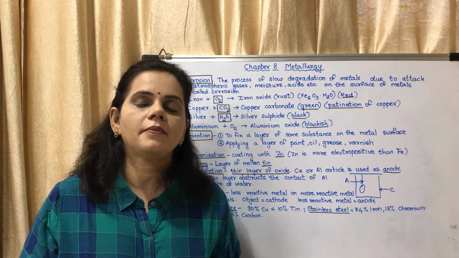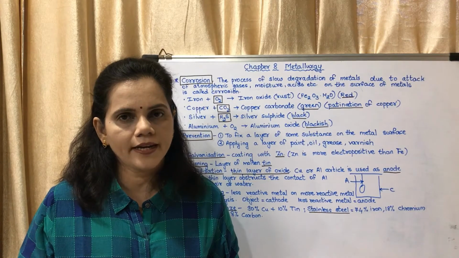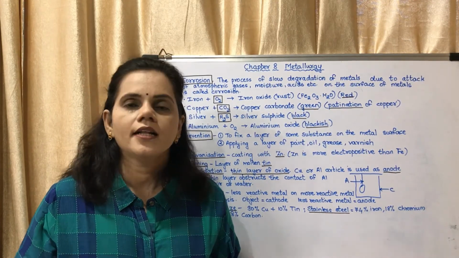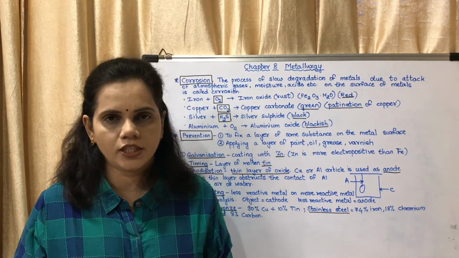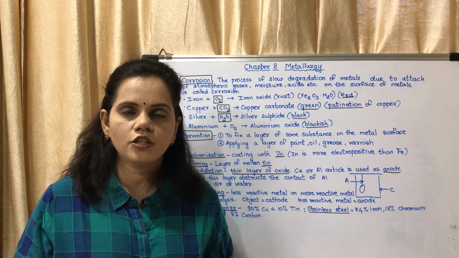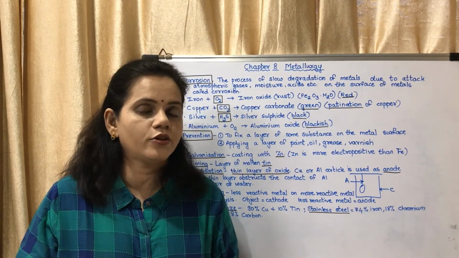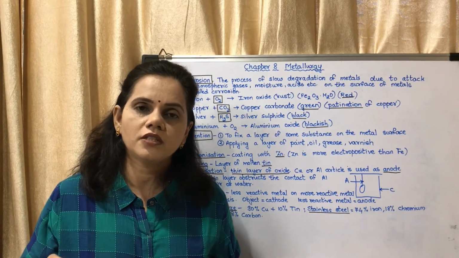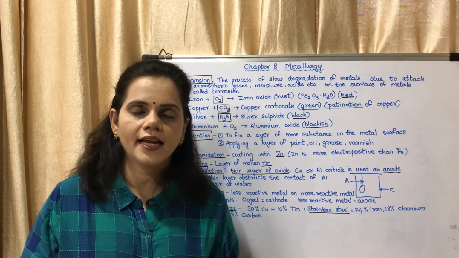This process is done by the electrolysis process. That is why it is called electroplating. So the question could be asked: during electroplating, the object which has to be coated is kept as dash. Okay, it is kept as cathode, whereas in case of anodization, the object which is to be coated is kept as anode. You may note this in your textbook. It could be asked as a true or false question or an objective type question. Okay, so that is electroplating.